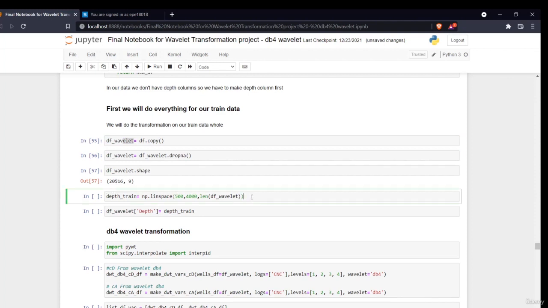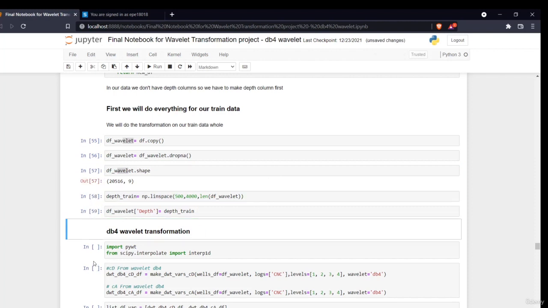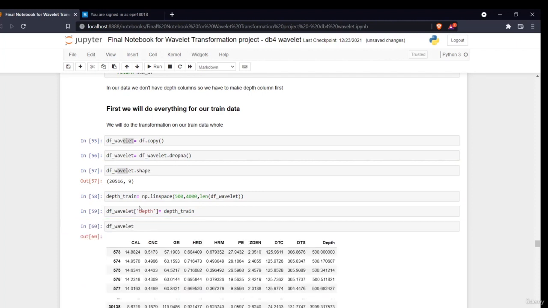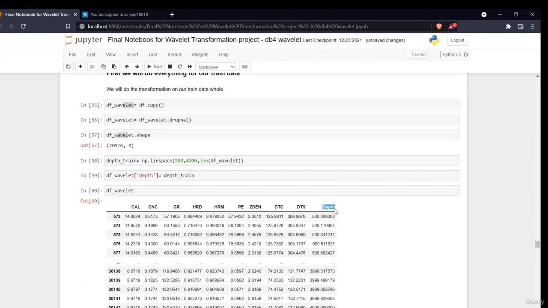Now, I don't have a depth column, and in order to do the transformation, I have to create a depth column. So I am generating depth values between 500 and 4,000 for my level of formation, depending on the length of this. So around 20,516 values will be created between 500 and 4,000. Then I am creating a new feature out of it. If you see your df_wavelet now, the new depth values are also created.